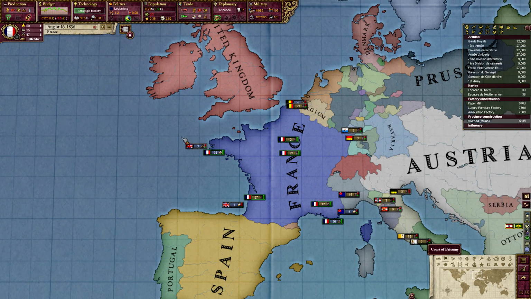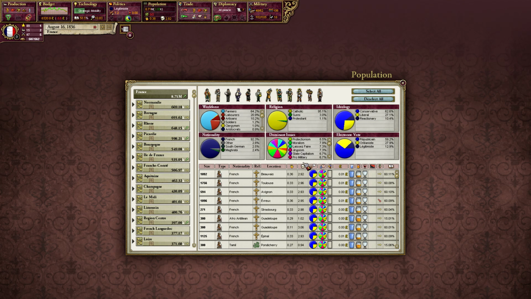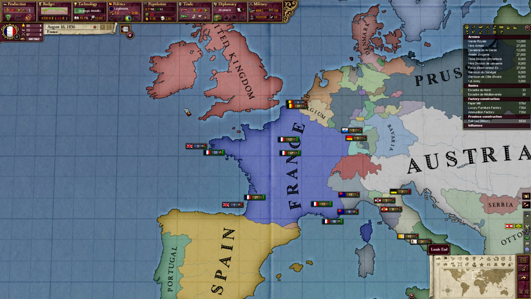Today we'll be talking about population, which as you can see is a bunch of statistics. And I do mean a bunch, look at this. There's so many. But we can use these to our advantage to create the best country we can. And I'm going to teach you how.